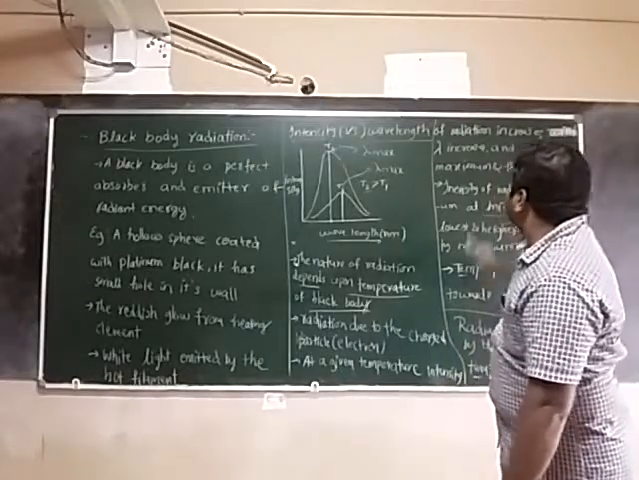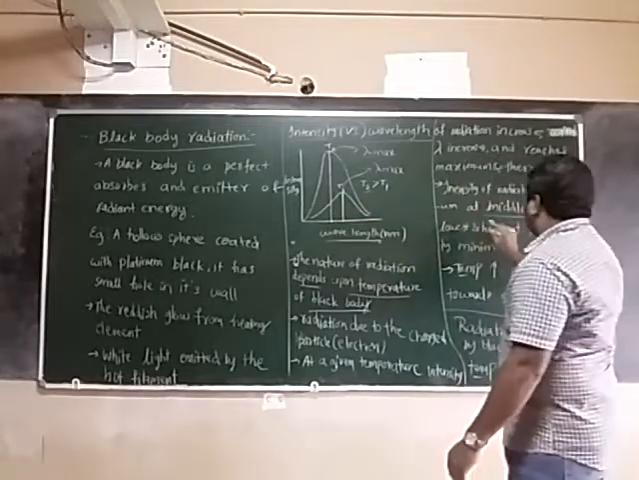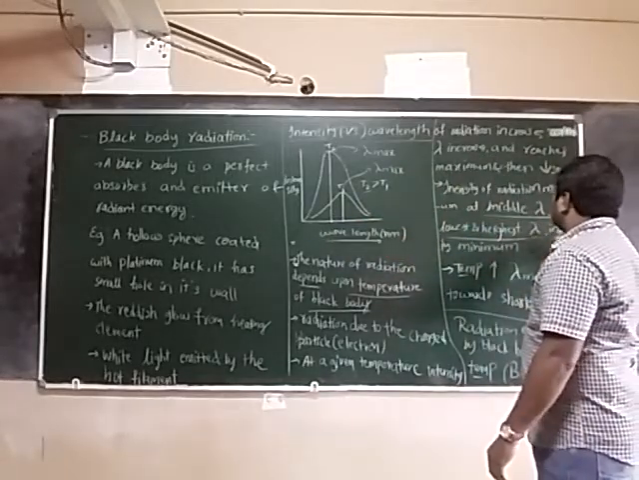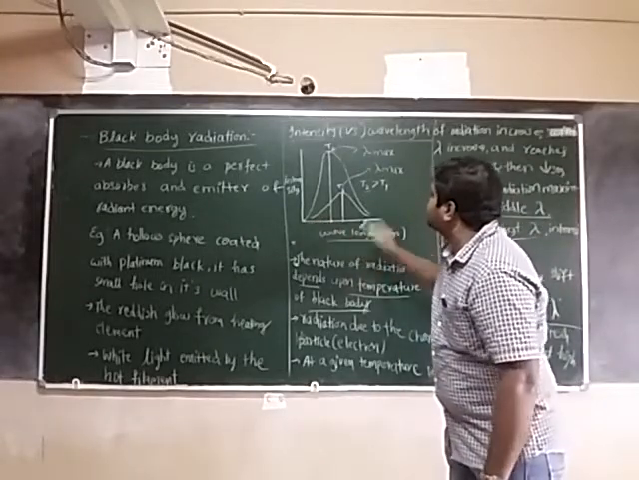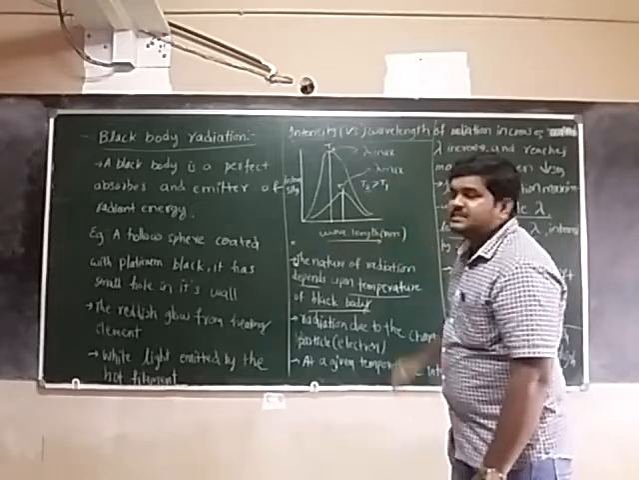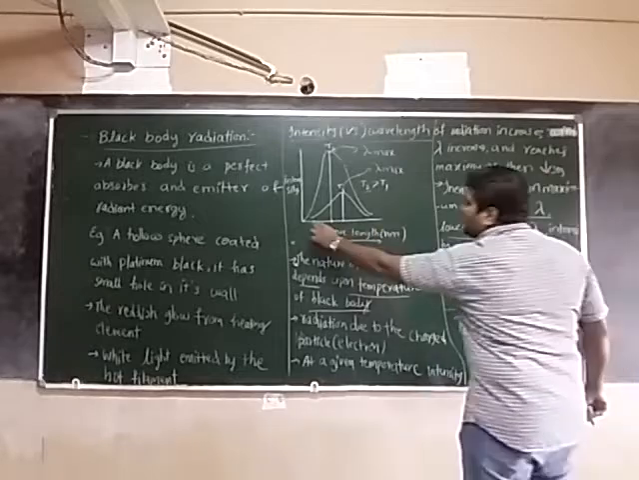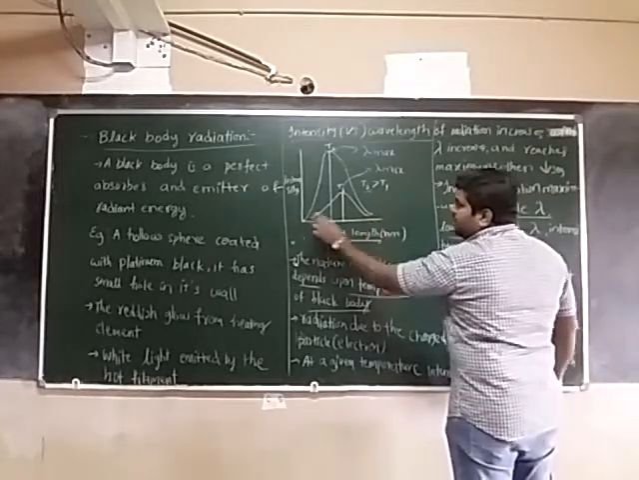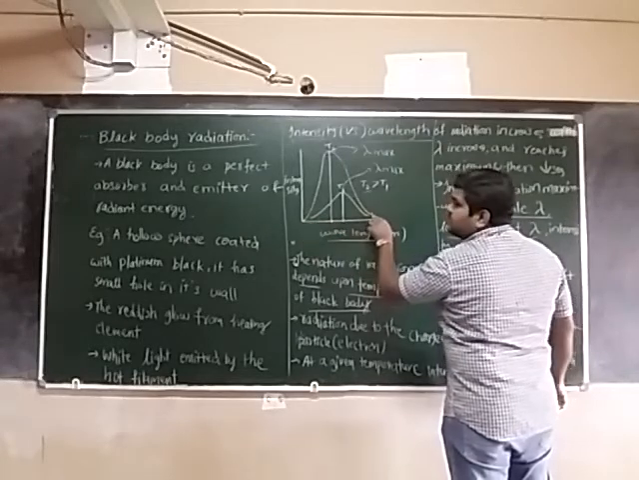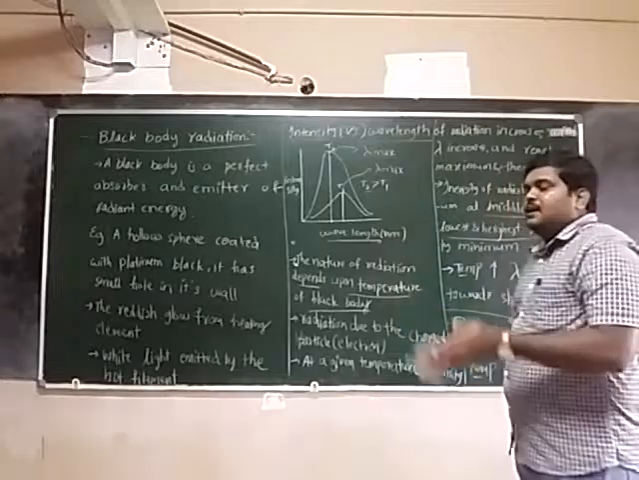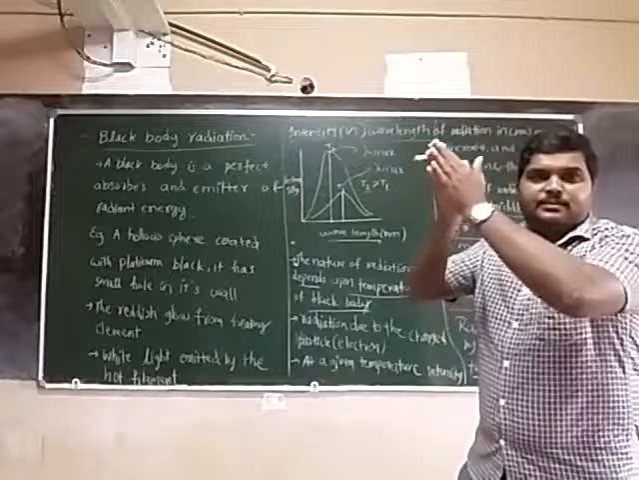So what we are saying is that the intensity of radiation is maximum at the middle wavelength, and at the lowest and highest wavelengths the intensity is minimum. This is the lowest intensity, and this is also the lowest intensity. This is the lowest wavelength, this is the highest wavelength. So at the middle of the wavelength, the intensity of the radiation is maximum.